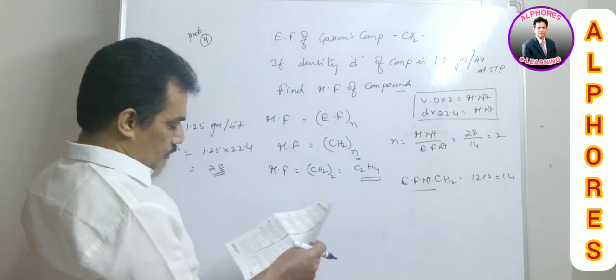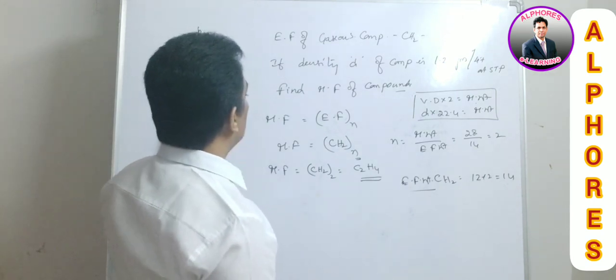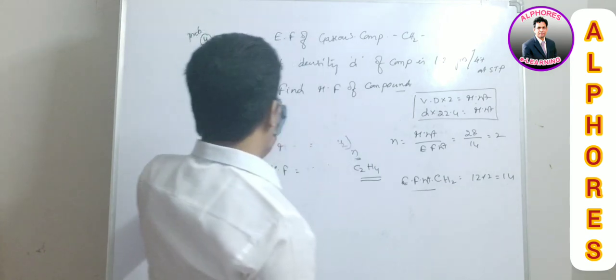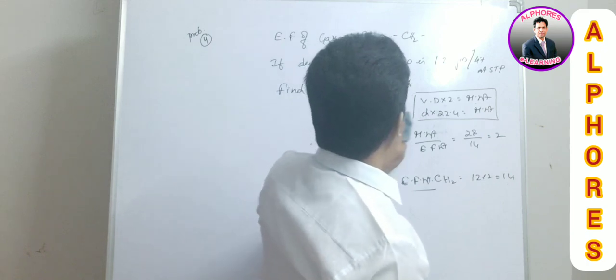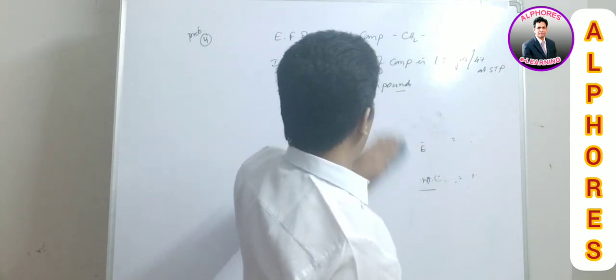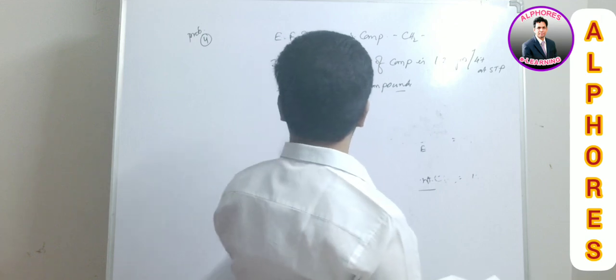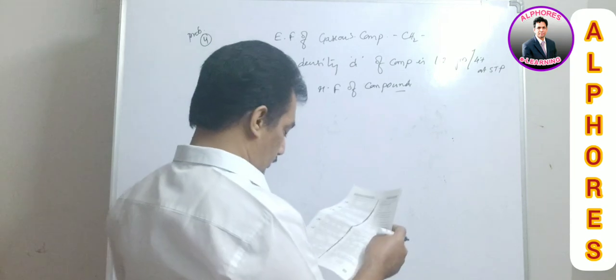And now let us move to another. Here again the same type of question, but instead of giving the molecular weight directly or instead of density, they are giving it in a different manner, that is nothing but in vapor density form. Now let me give that one.